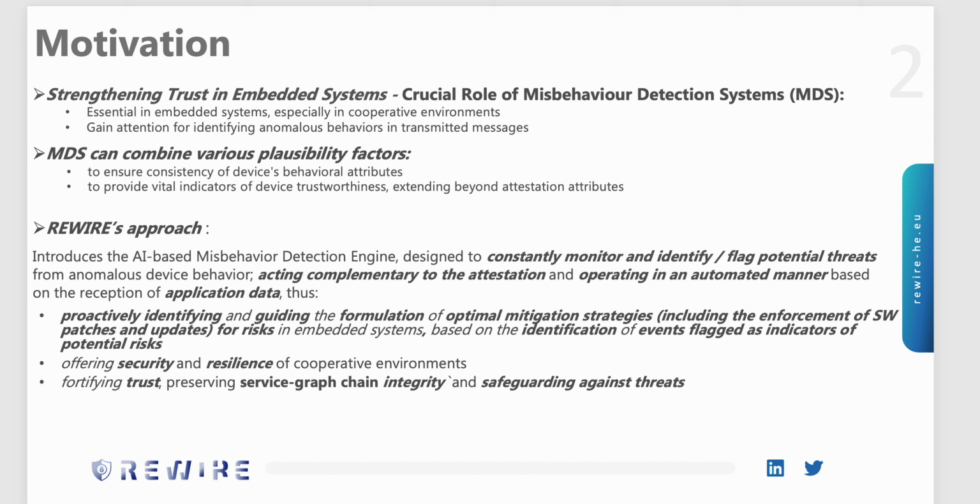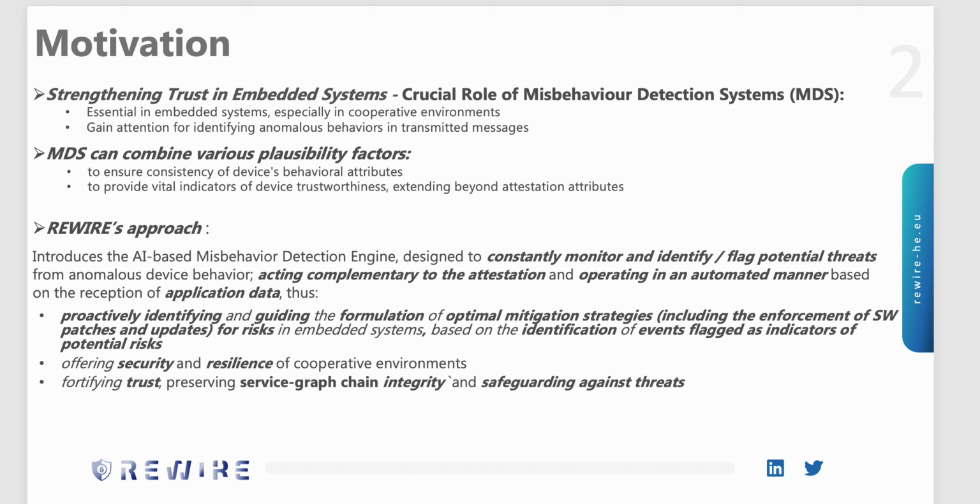Within REWIRE, we introduced the AI-based misbehavior detection engine, complementary to the attestation, which is designed to constantly monitor and flag potential threats from anomalous device behavior. It operates in an automated manner based on the reception of application data.